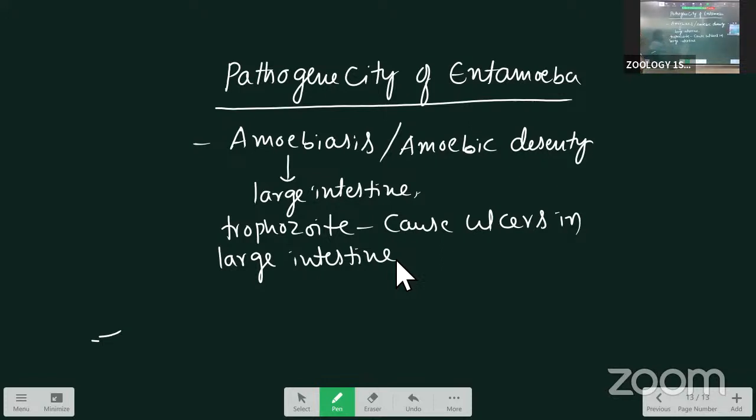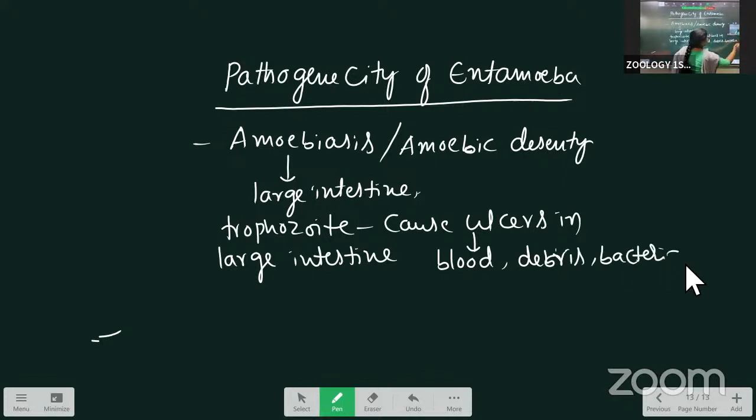From the ulcers, blood, debris and bacteria ooze out. From the ulcers, the blood and cell debris come out, and some bacteria also come out.